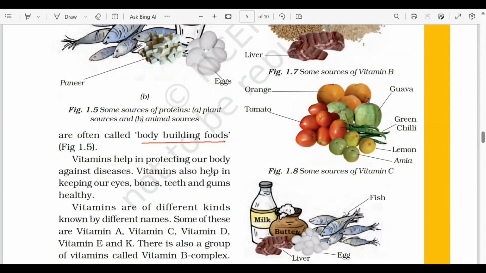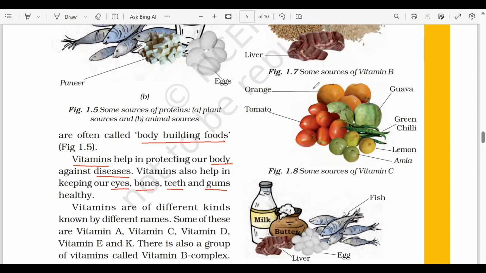Apart from carbohydrates, proteins, and fats, we also need vitamins. Vitamins help our body against diseases. Vitamins make sure कि हमारा body disease free रहे. And it is also very important because it is going to keep our eyes, bones, teeth, and gums healthy.